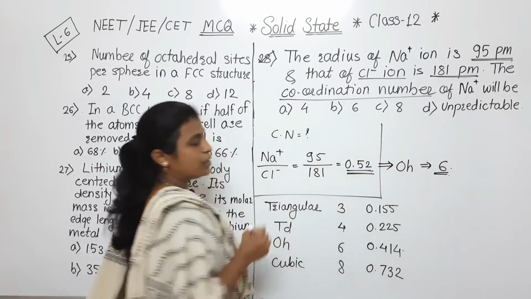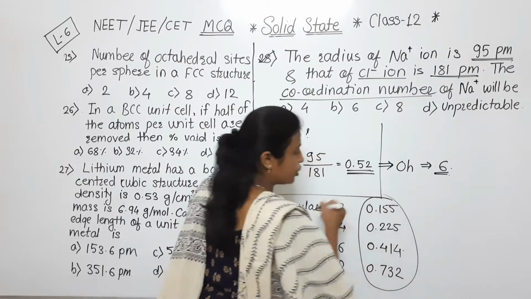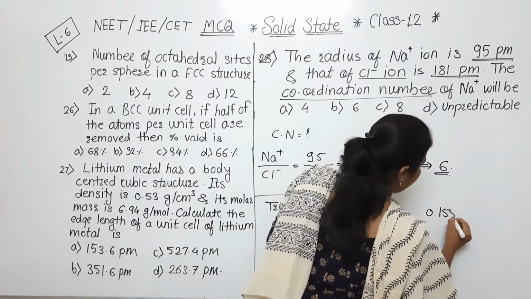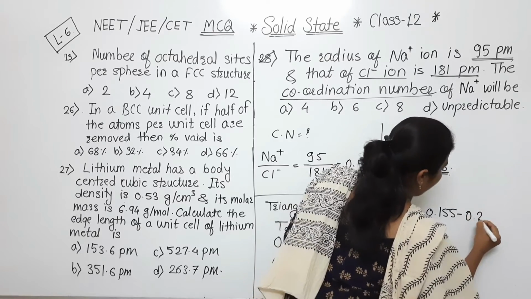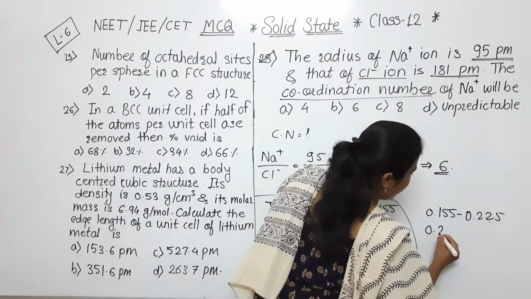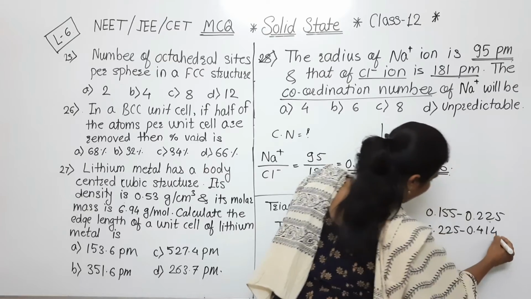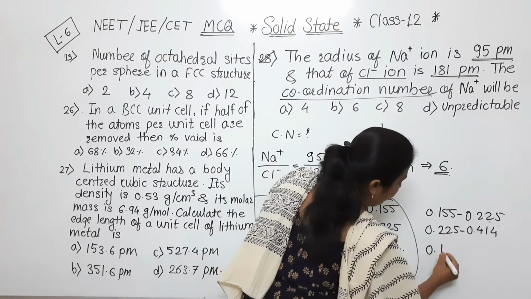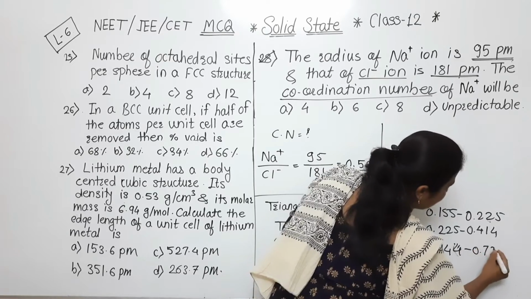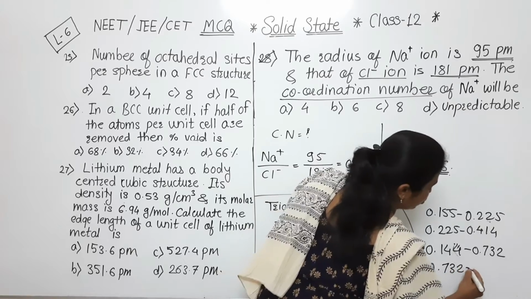So here we have completed our first MCQ, because these are the values, but if we consider the range, then this range will be 0.155 to 0.225. Next one, for second one, 0.225 to 0.414. For this third one, 0.414 to 0.732, and for the last one, that range is 0.732 to 1.